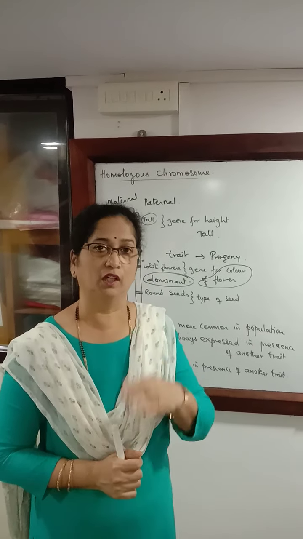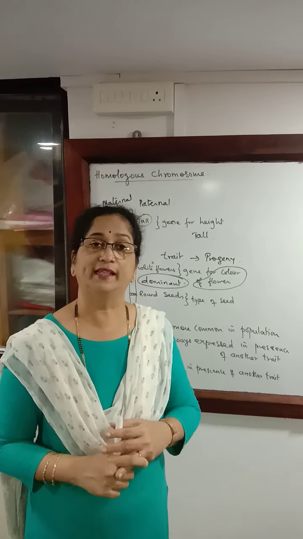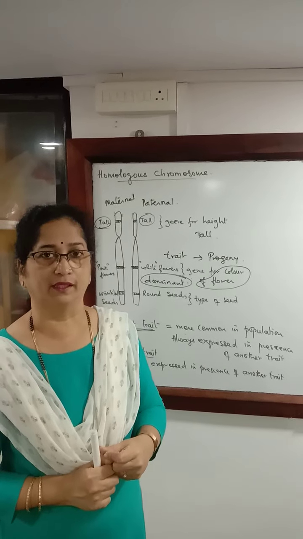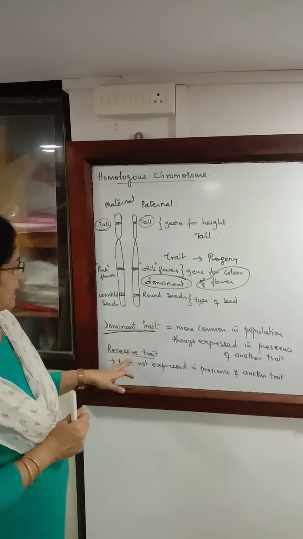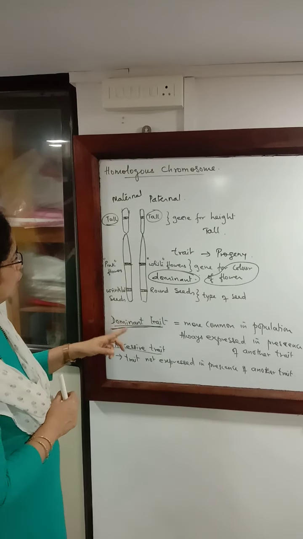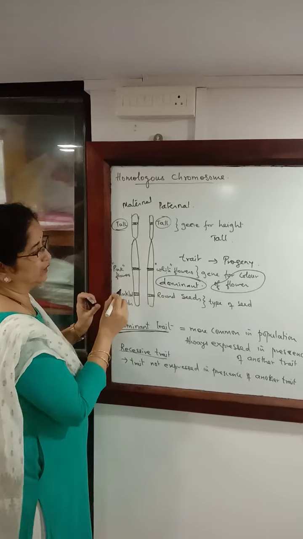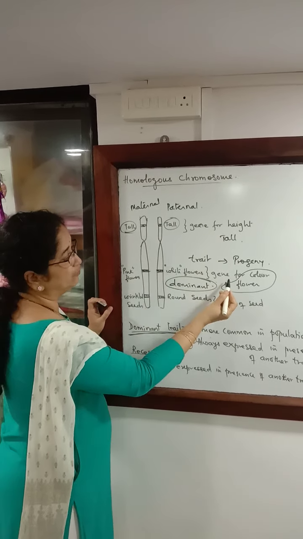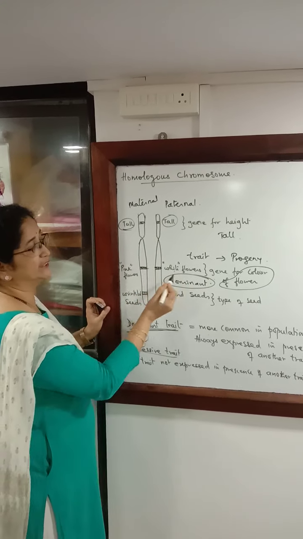Similarly, Negroes, you will find that their skin color is black. So there among that population, black becomes a dominant trait. Whereas among the European, that is called as a recessive trait. So you have to understand that pink and white color of the flower is the information for the color of the flower on both the genes, which is different.